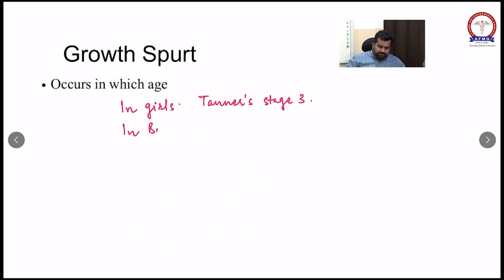So see this MCQ. What is the probable age of this child? 1 month, 3 months, 6 months or 8 months.